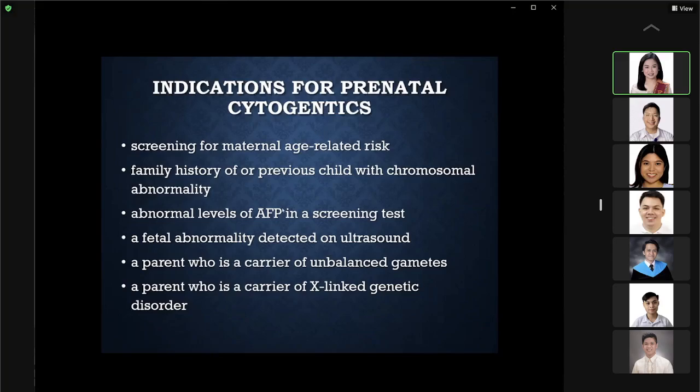Okay. A parent who is a carrier of unbalanced gametes also has a high chance of having children with genetic abnormalities. A parent who is a carrier of X-linked genetic disorders, we know that a male child or male infant will usually manifest X-linked genetic disorders. And of course, we want to know whether they might have this abnormality.